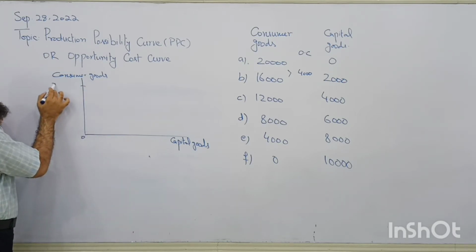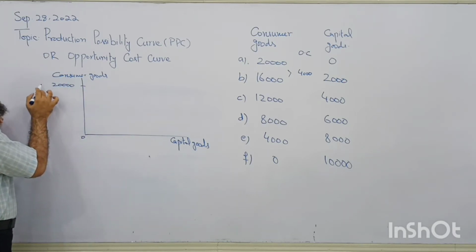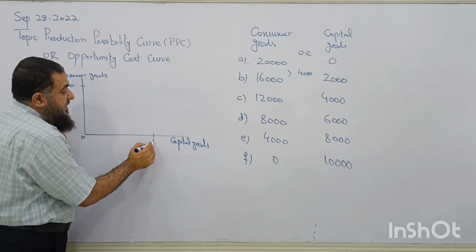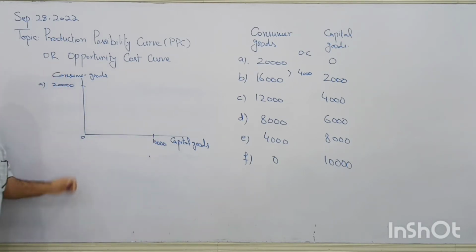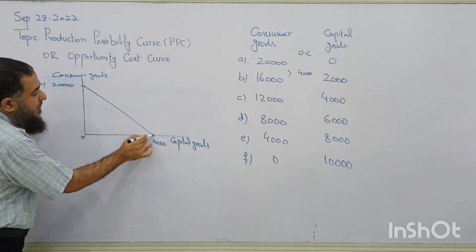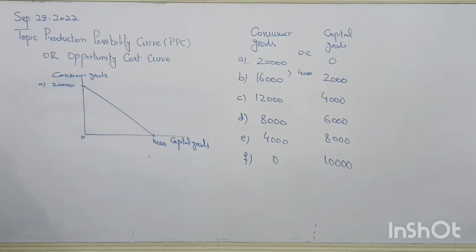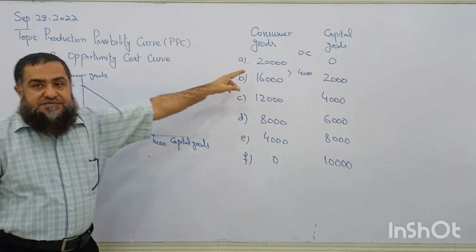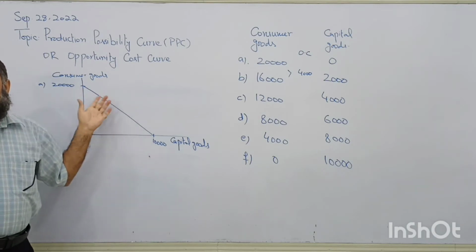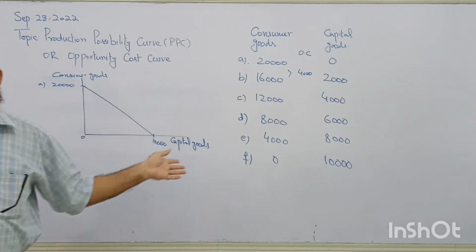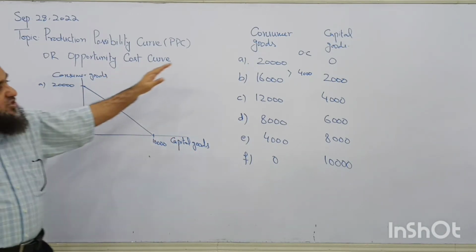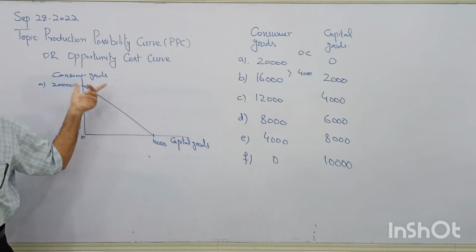So this is one point where 20,000 of... So we say all the possible combinations are present along this line.